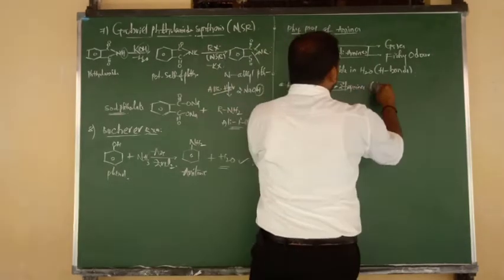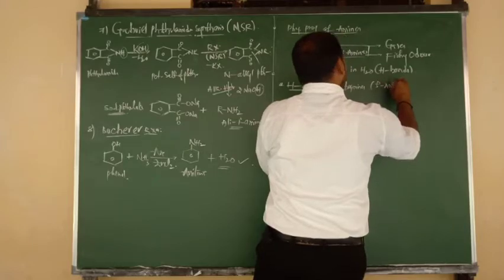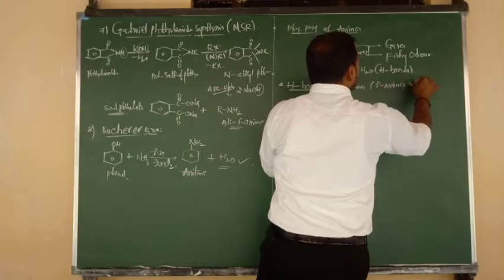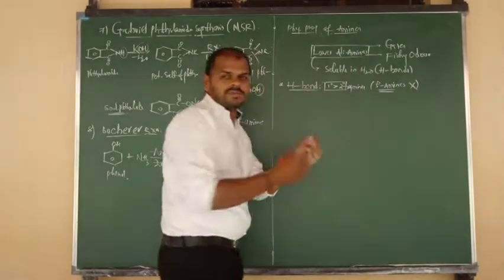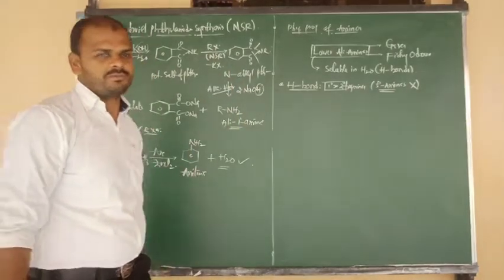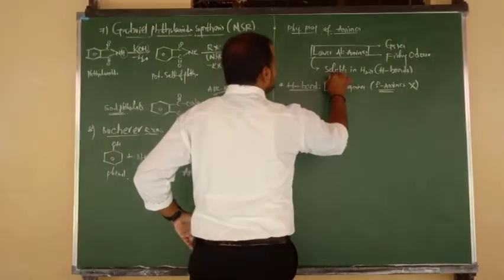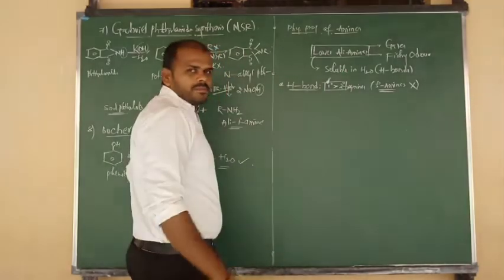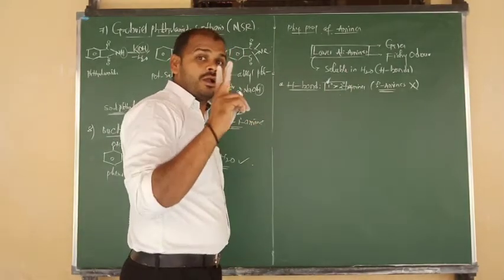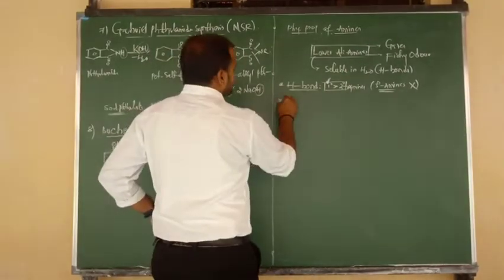And what about tertiary, beta? Tertiary amines do not form hydrogen bonds due to absence of the H atom on nitrogen. Good. So which amines have more hydrogen bond formation? Methylamine or dimethylamine? Methylamine, 2 NH2 groups. Yes, next what, beta?